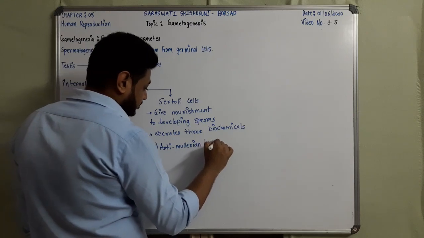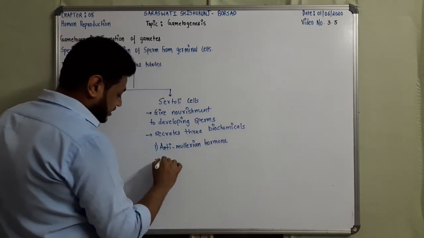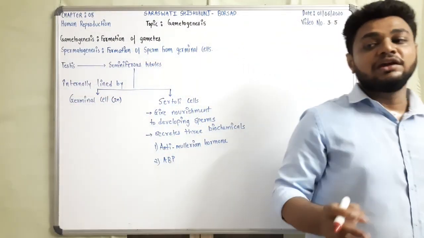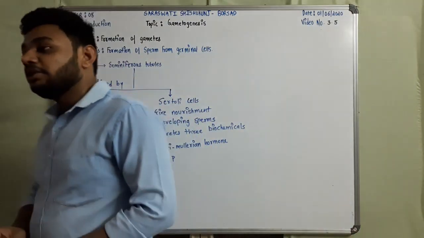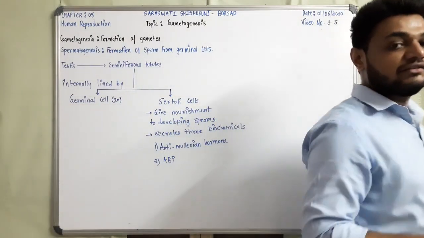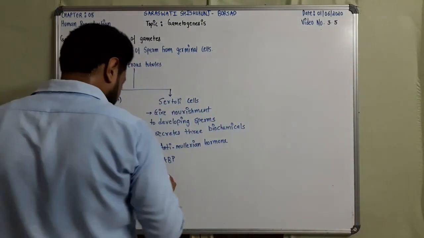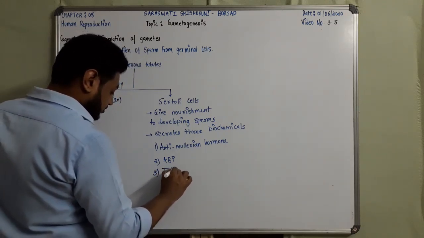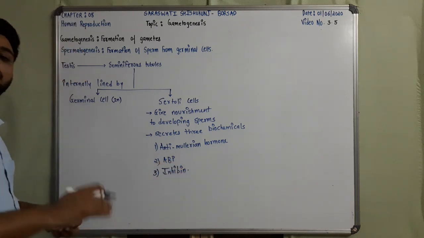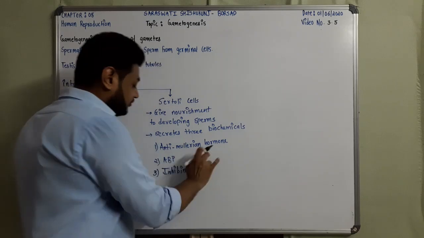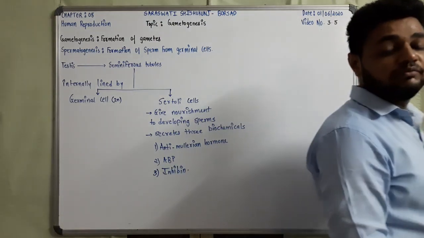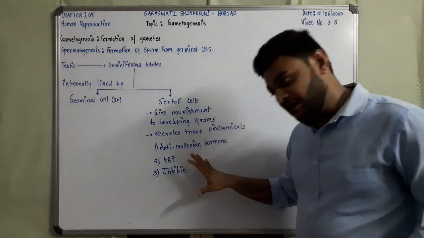Next one is androgen binding protein, ABP. It accumulates or helps to collect the testosterone so that it can efficiently undergo spermatogenesis. And the third one is the hormone inhibin. So these are the three biochemical hormones. These two we are going to discuss in the hormonal regulation. And the importance of anti-Mullerian hormone I have already said: it inhibits the development of Mullerian duct in males.